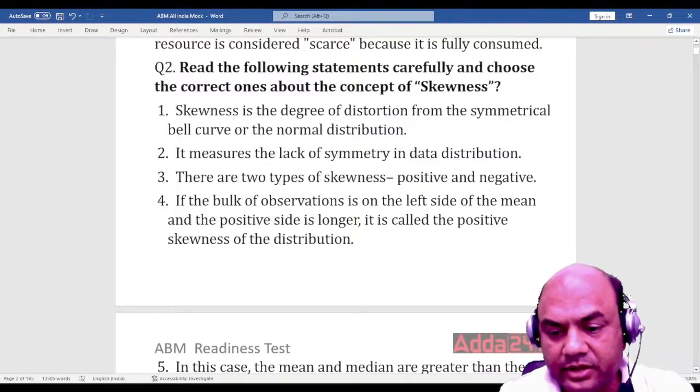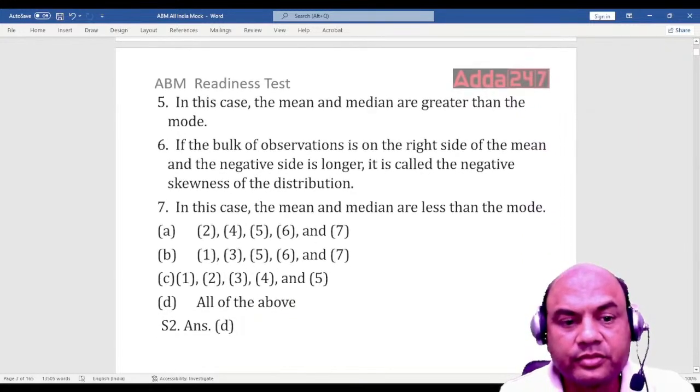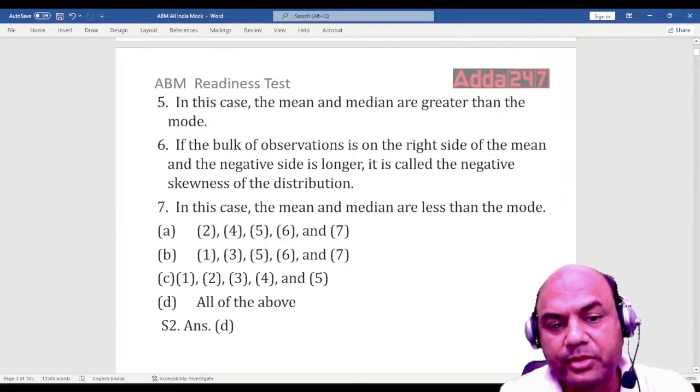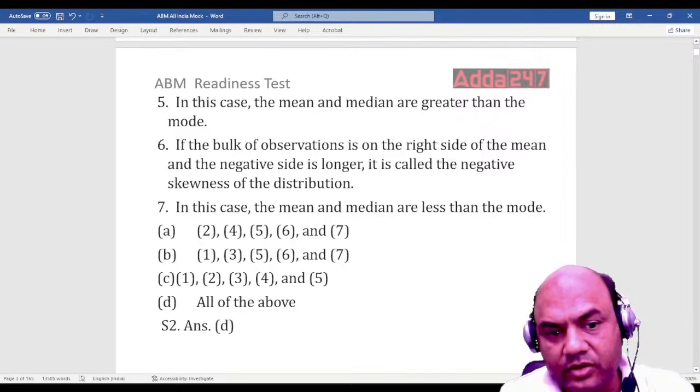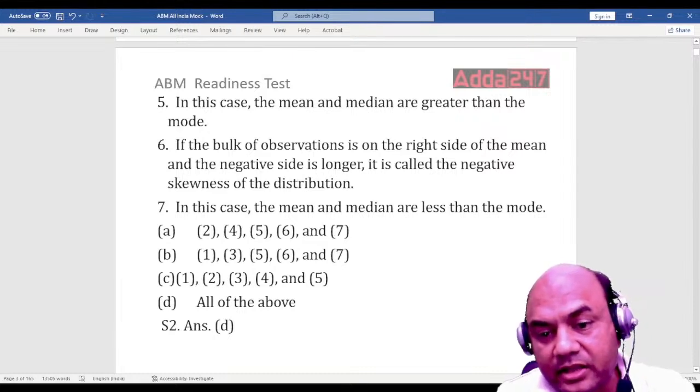And next one. In this case, the mean and the median are greater than the mode. If the bulk of observations are on the right side of the mean and the negative side is longer, it is called as negative skewed. In this case, the mean and the median are less than the mode.